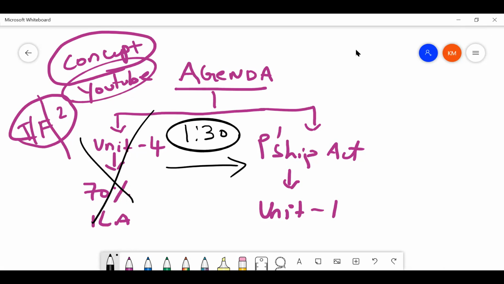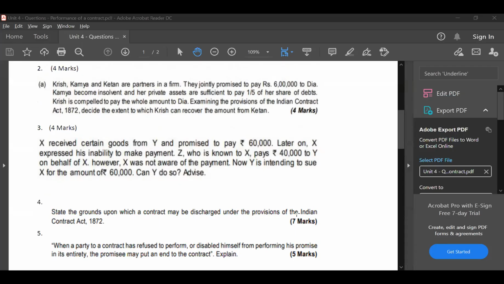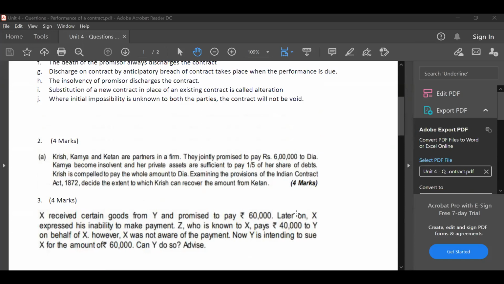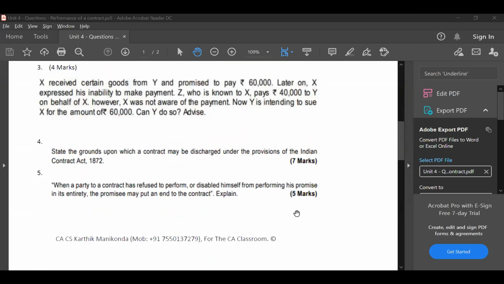I'll present the questions and then we'll start. We finished true or false, and question number 2 and 3 in the last class. Now let us start with question number 4 and 5. Let's proceed.